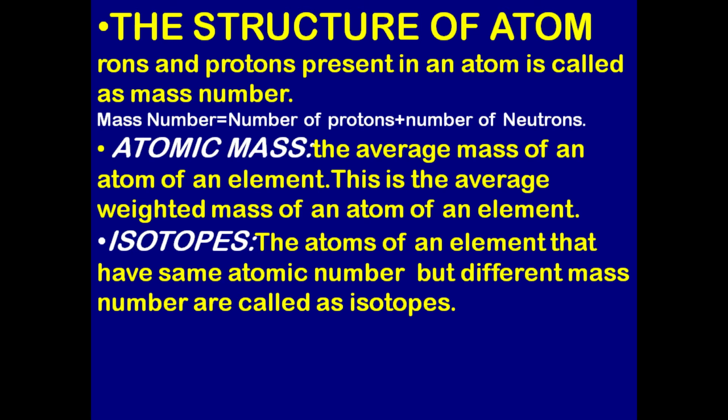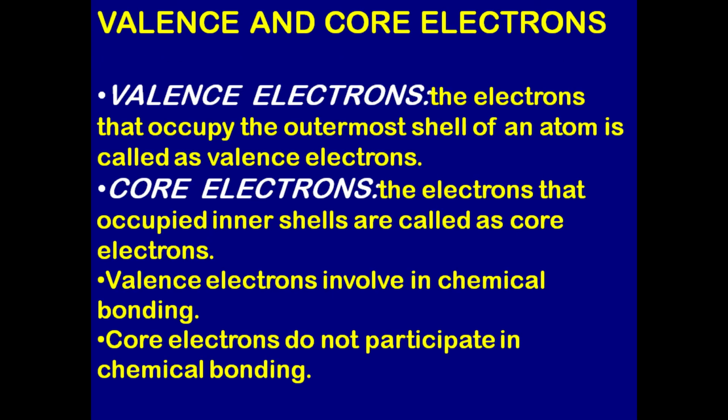Atomic mass. The average mass of an atom of an element is called atomic mass. This is the average weighted mass of an atom of an element. Isotopes. The atoms of an element that have the same atomic number but different mass number are called isotopes. Valence and core electrons.